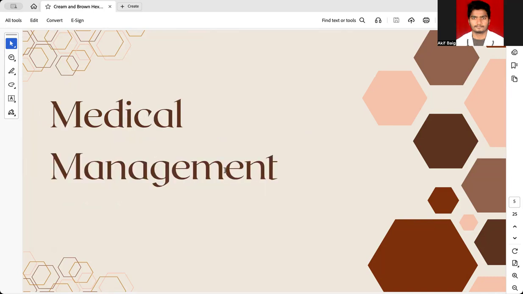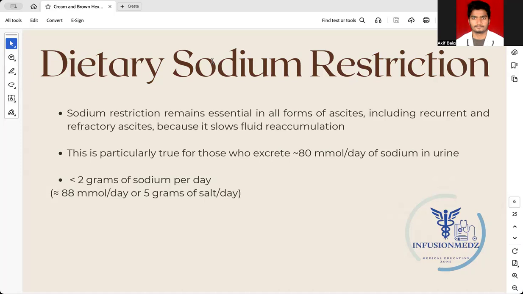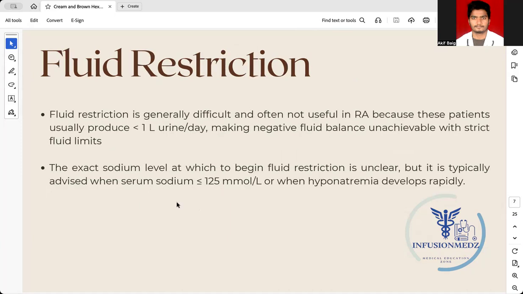Now, medical management of refractory ascites. The most important thing that comes first is dietary sodium restriction. Sodium intake limited to less than 2 grams of sodium per day is what is advisable. This is particularly true for those who excrete around 80 millimoles per day of sodium in urine. So any patient who is excreting this much sodium should be on sodium restriction, right? That is 2 grams of sodium, which means less than 5 grams of salt per day. To quantify it, we can say 1 teaspoon per day should be the overall salt intake of patients with refractory ascites.